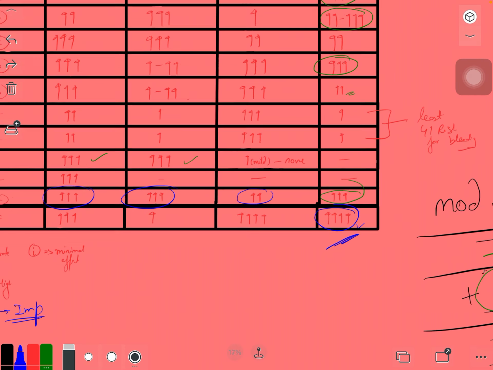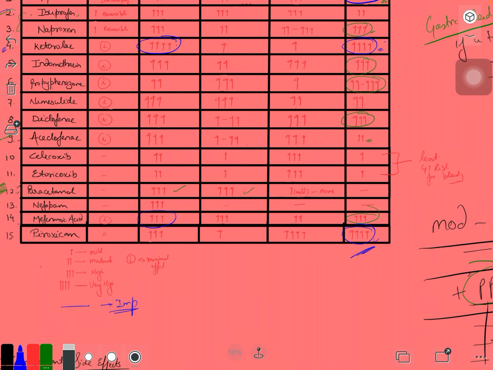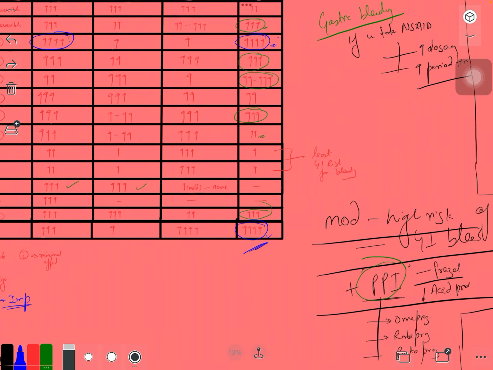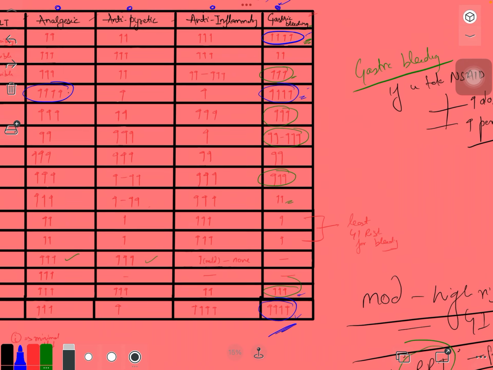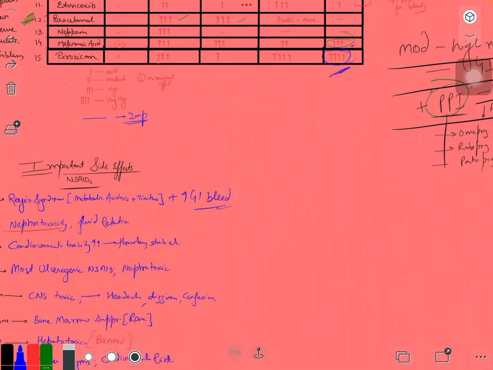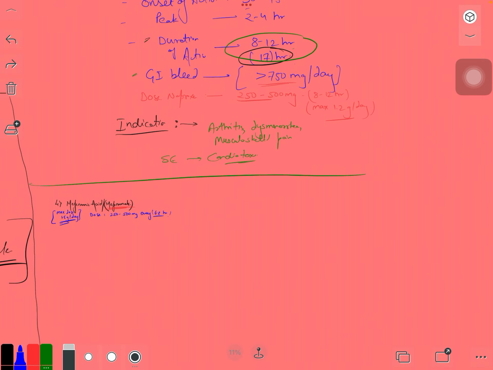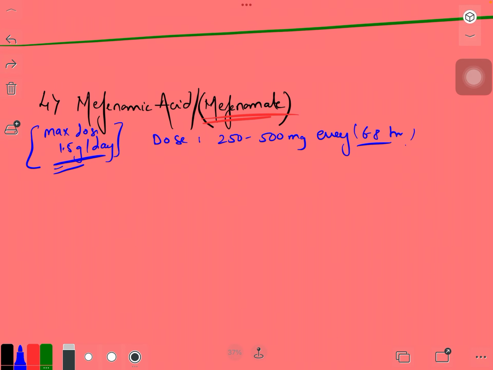It also moderately helps with inflammation. However, there is still a risk of GI bleed.